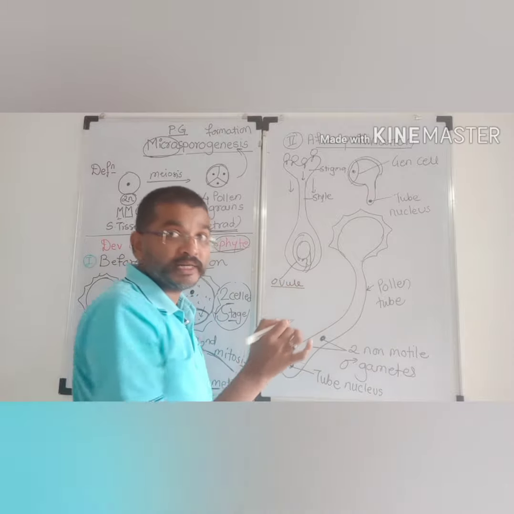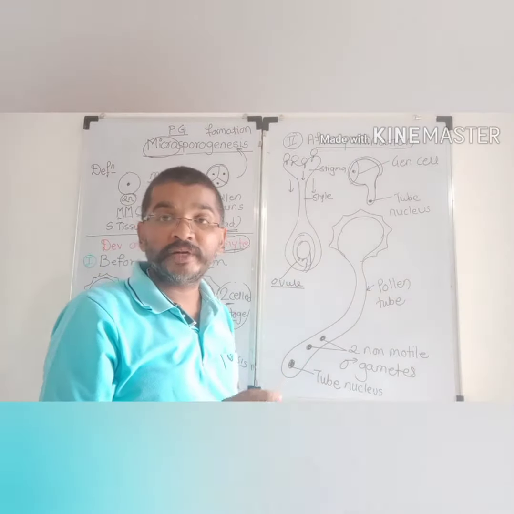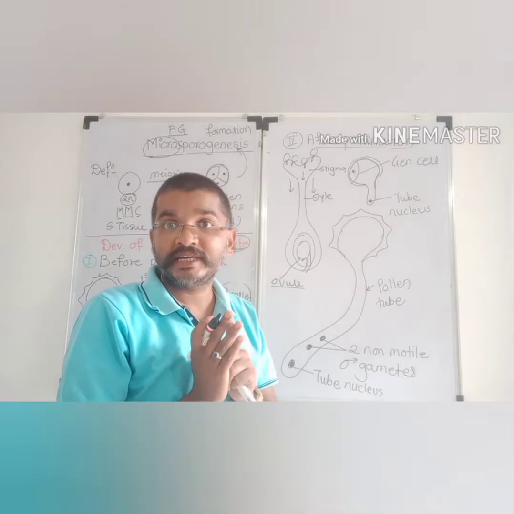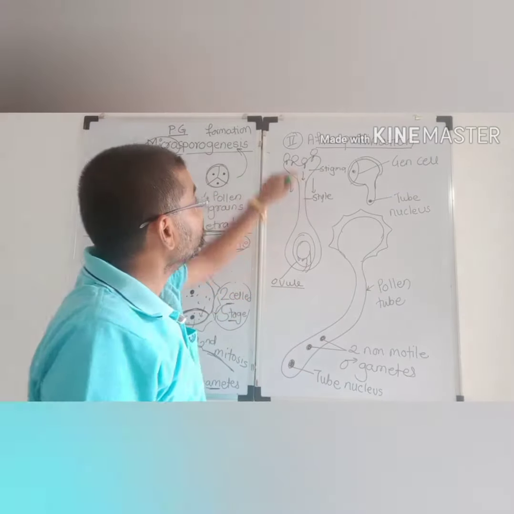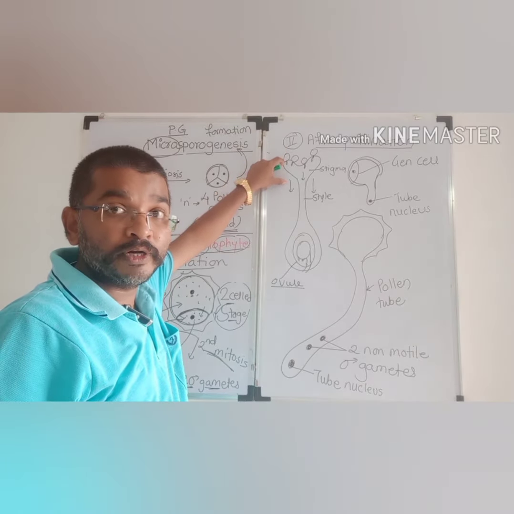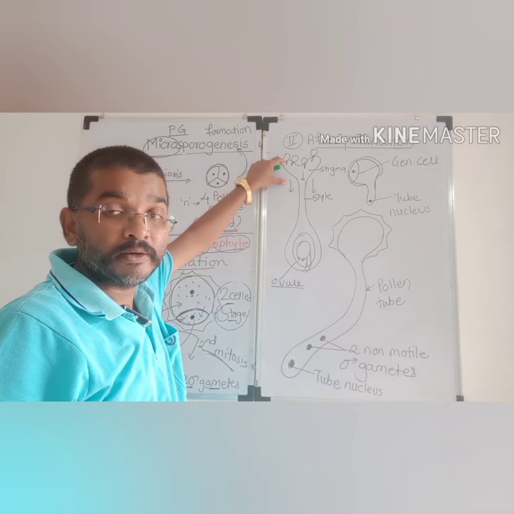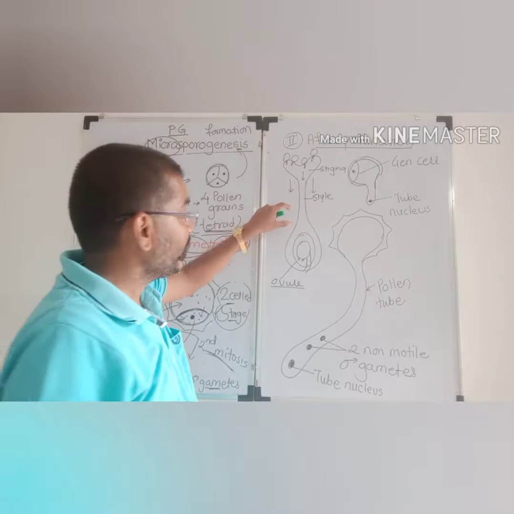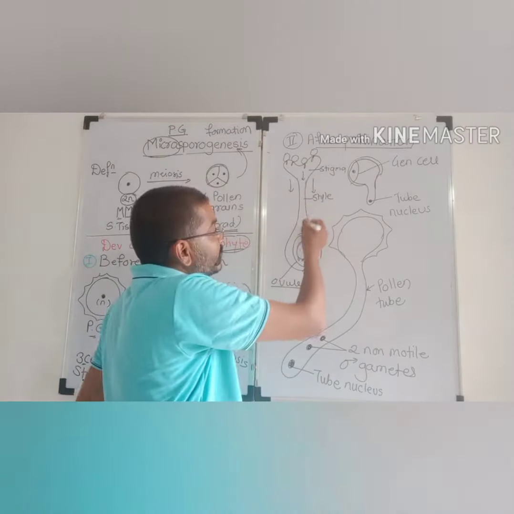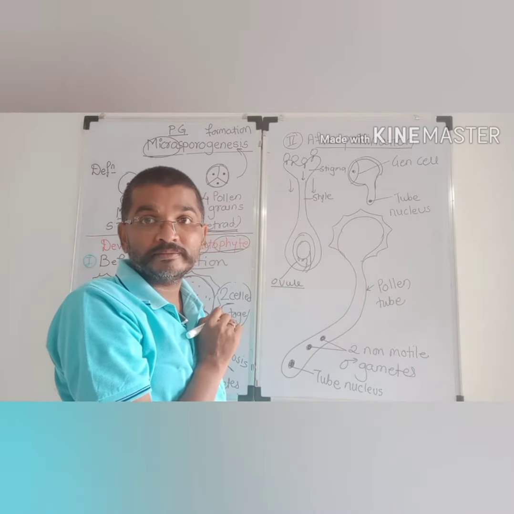The female gametophyte is the same as the male gametophyte; the difference is only that the female gametophyte has a female gamete, that is, the egg. The pollen tube is going to carry two male gametes towards the female gametophyte.